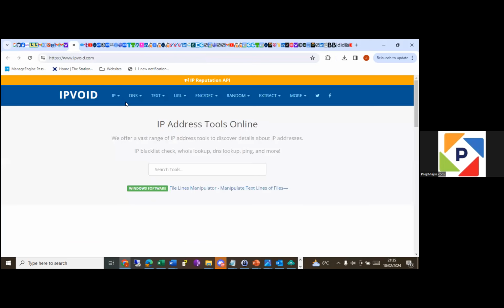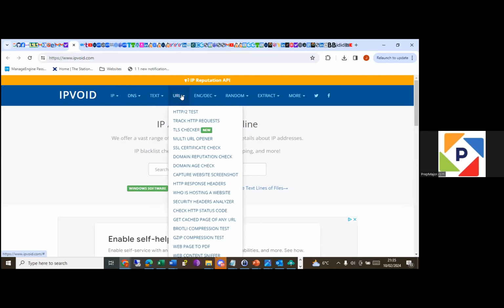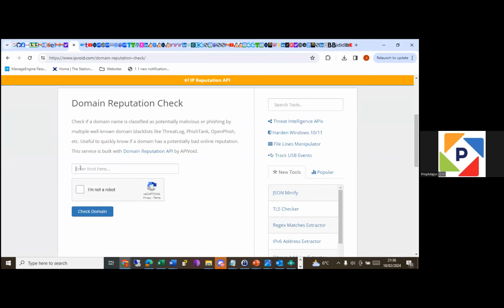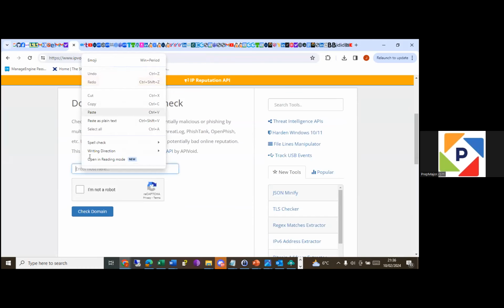We can go to whatever you want to check. You can check all of this. You can do URL. What we want to do is URL. So let's check domain reputation. That's what we want to check. So let's paste it here and see what we get.